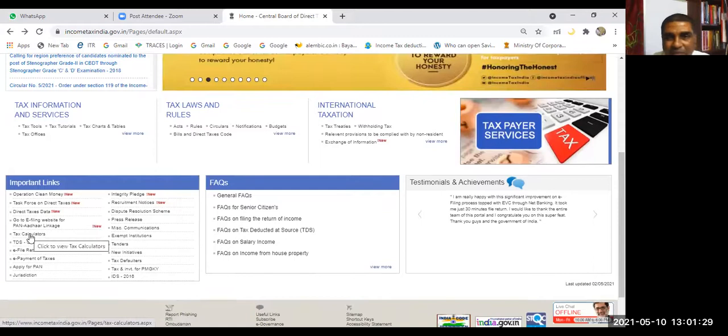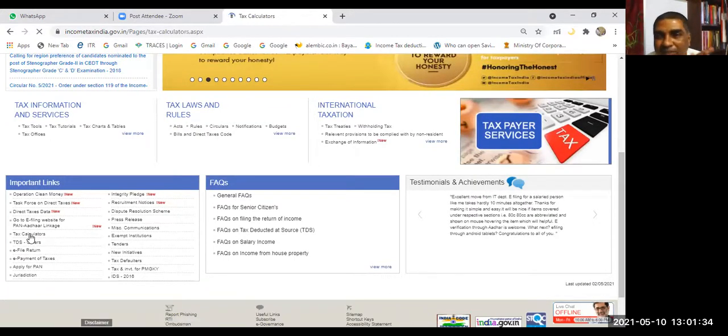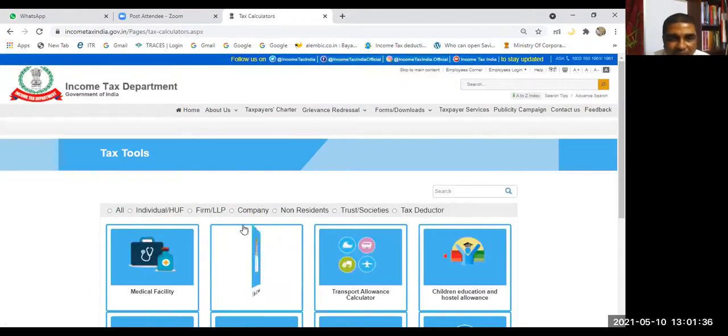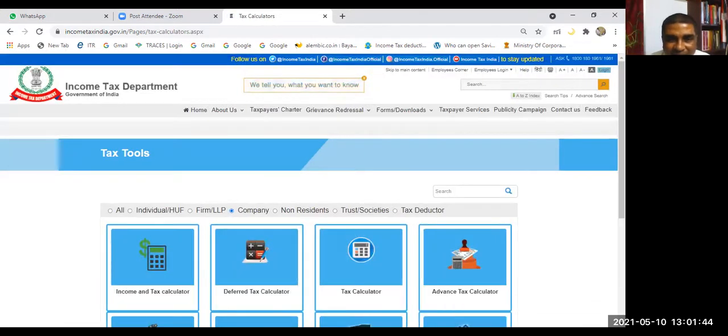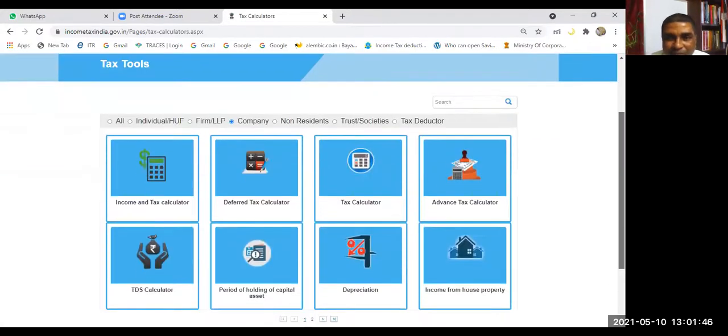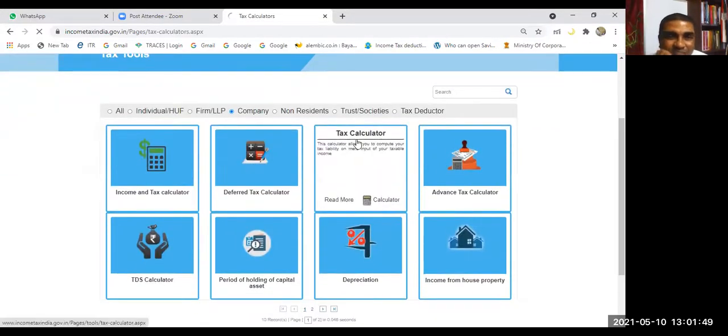Are you seeing it here? Yes, sir. Tax calculators. Here you see all individuals, you see companies here. For companies, we'll be using this tax calculator.